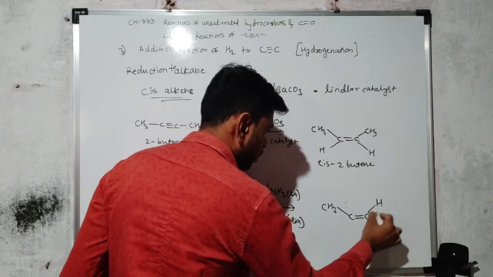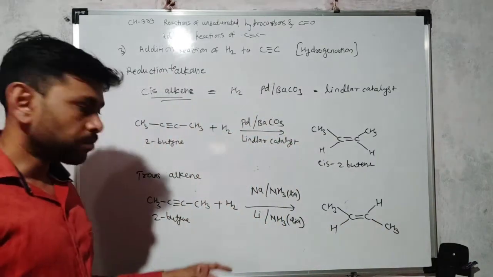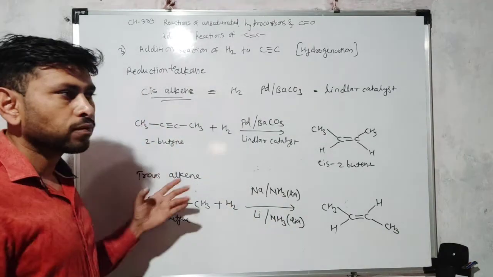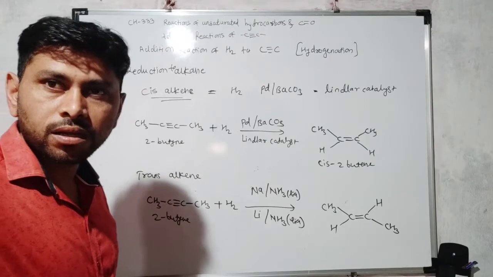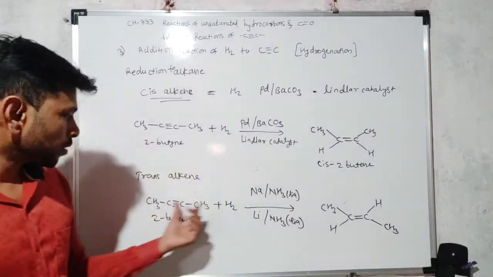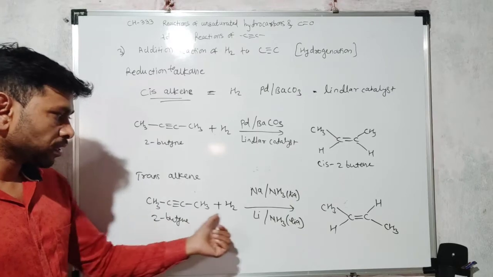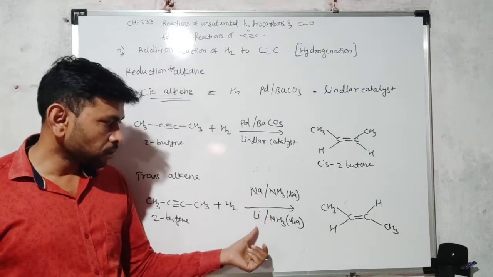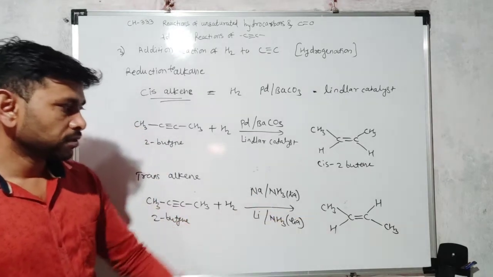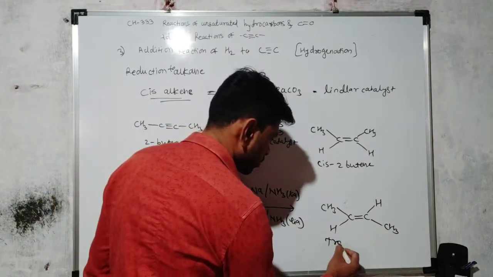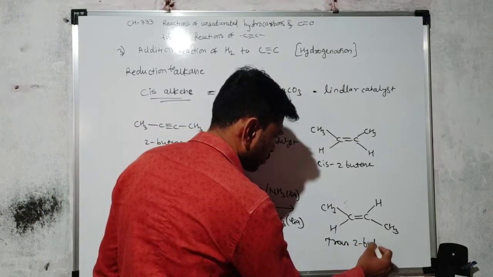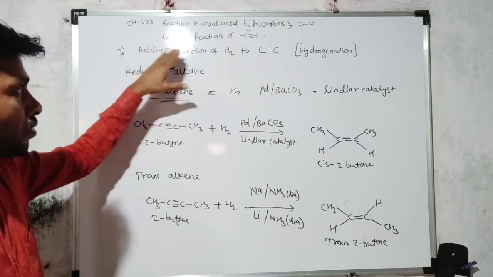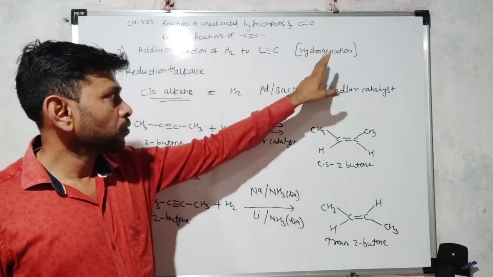Trans alkene formation takes place here in presence of this metal. This metal provides the route for trans alkene formation. So here 2-butyne reacts with hydrogen in presence of sodium or lithium in liquid ammonia, then there is formation of trans 2-butene. So this is about the addition reaction of hydrogen to the carbon-carbon triple bond.